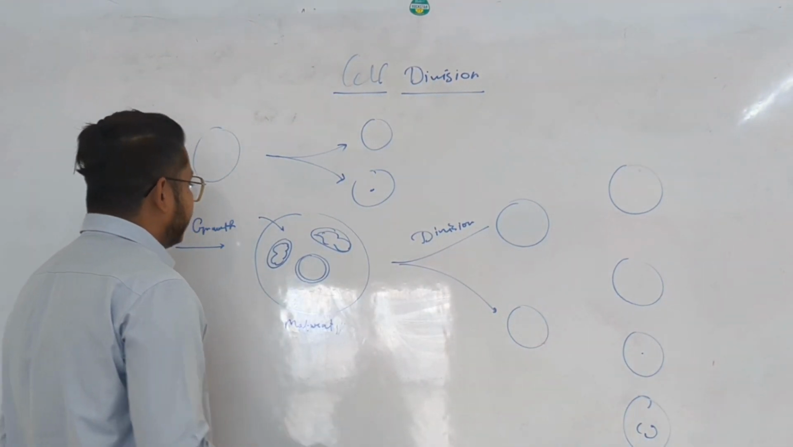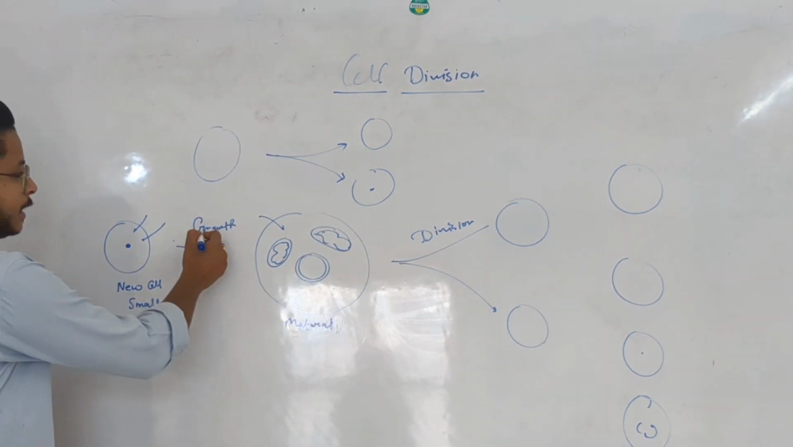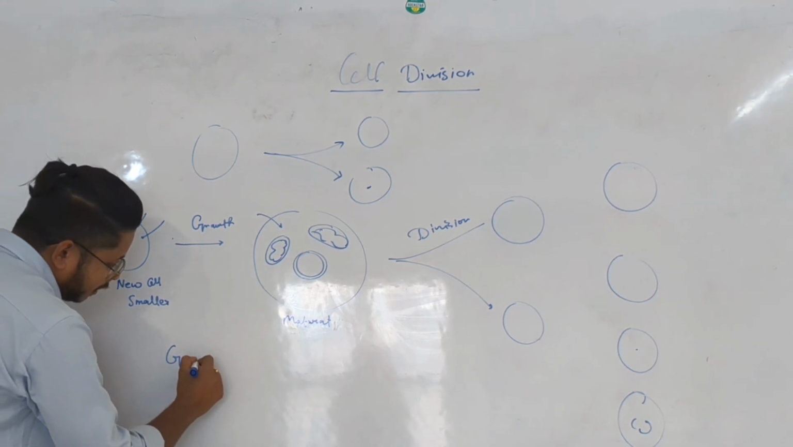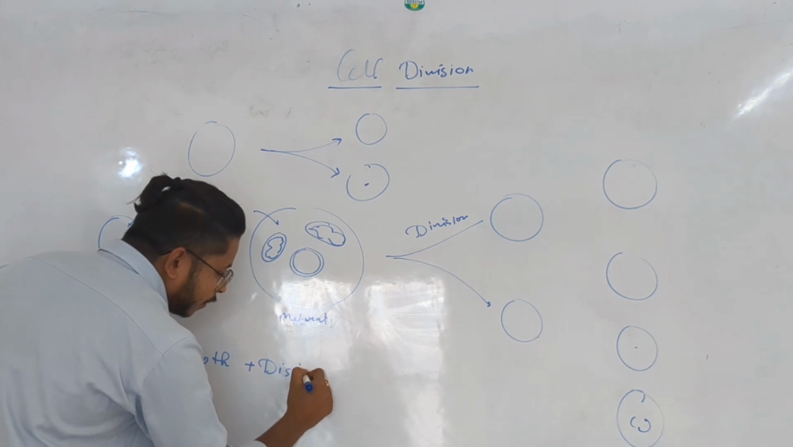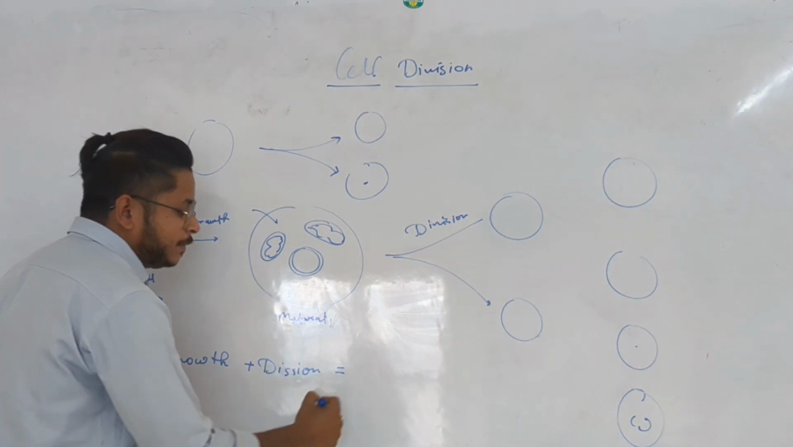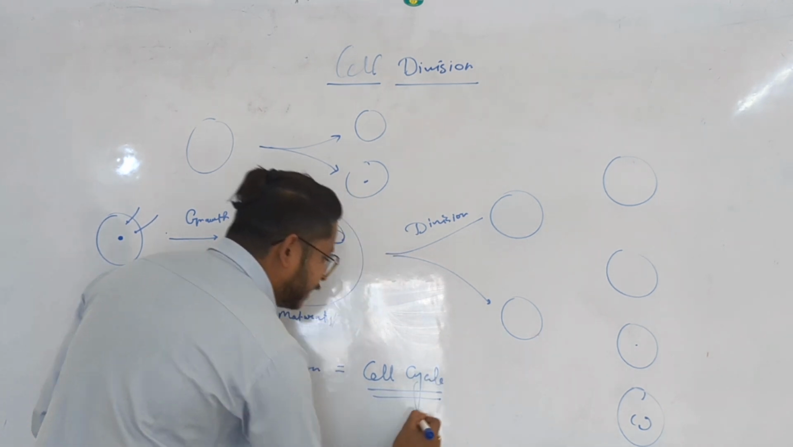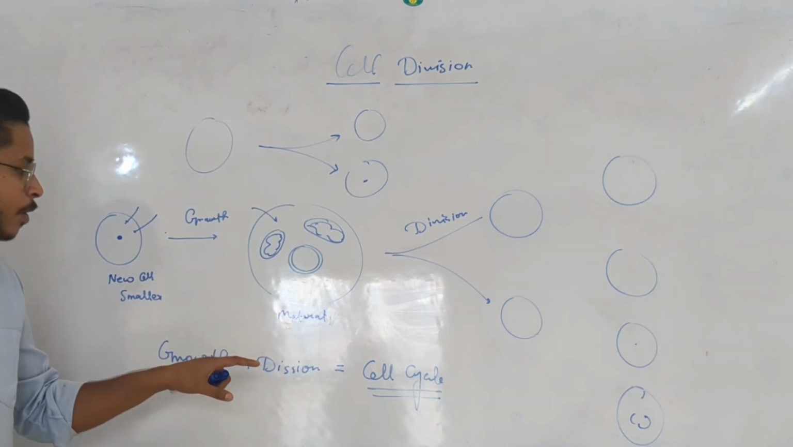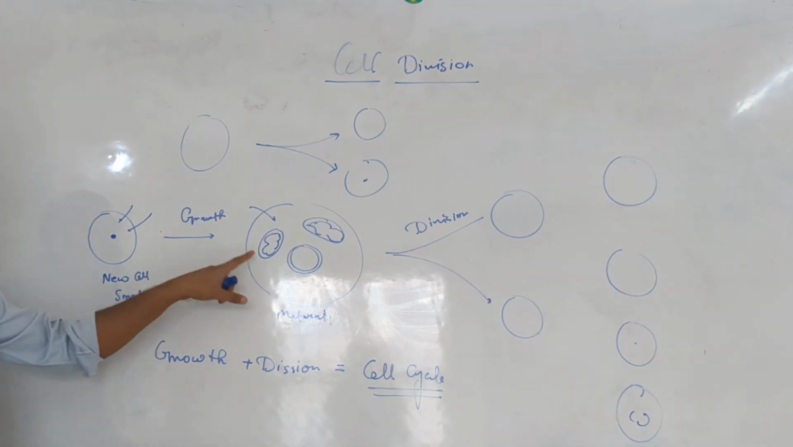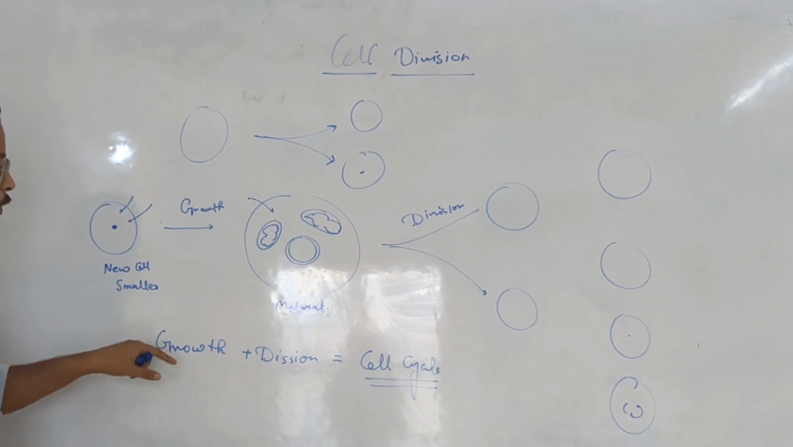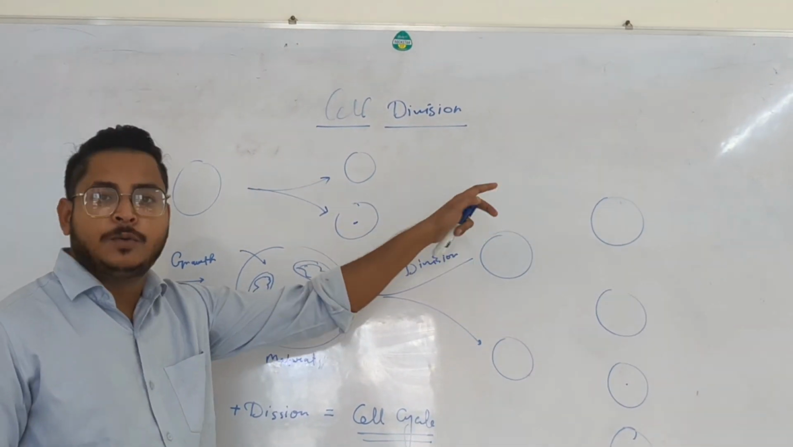So what happens? Two kinds of things generally happen with new cells. The first is growth, and the next is division. Growth and division are collectively called the cell cycle. Cell cycle means every cell on our planet is first born, and after that the smaller cell gets converted into a larger cell with the help of growth. Later division happens, and because of the division, the cell number increases.